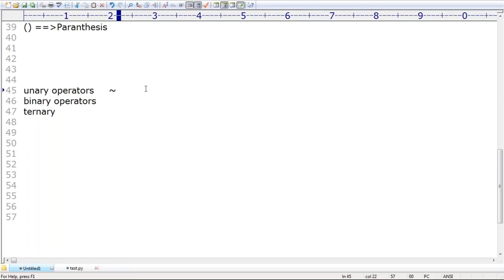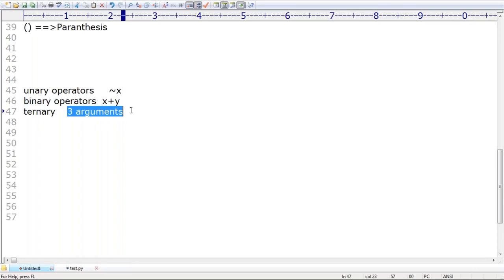The generalized rule is that a unary operator gets the highest priority when compared with binary operators. Remember this. A binary operator means something like x plus 5. Next level priority goes to binary, and the next level after that to ternary. The reason is, how many arguments does a ternary operator have? Three. Applying an operator to 1 argument, 2 arguments, or 3 arguments: which one is the easiest? Applying it to 1 argument.